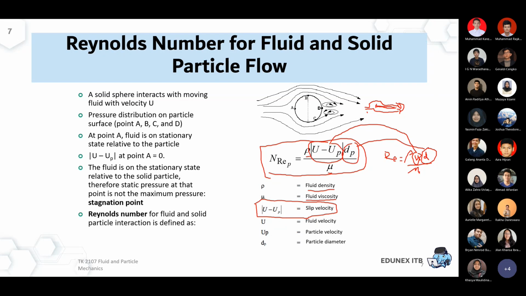I'll open the opportunity if you have any questions about the application, the Reynolds particle or the slip velocity. Any questions, or is it clear?